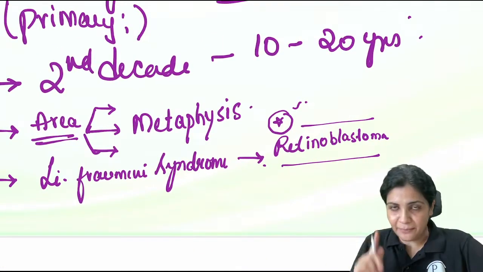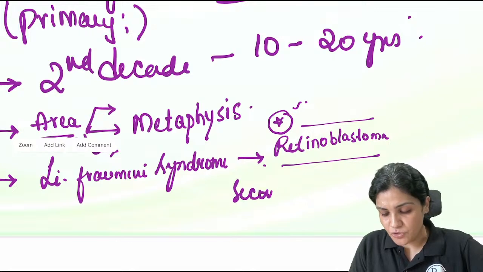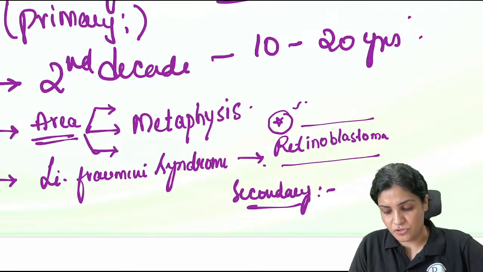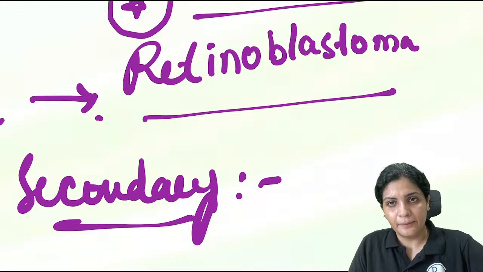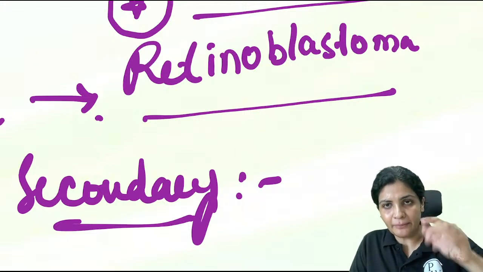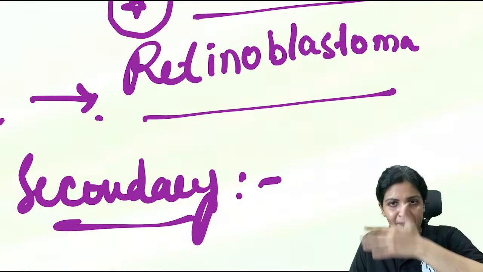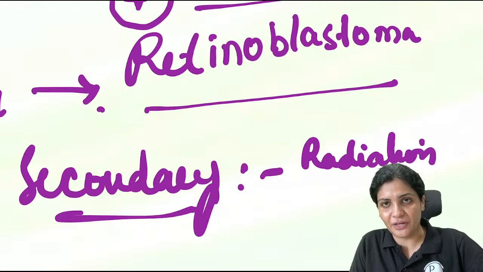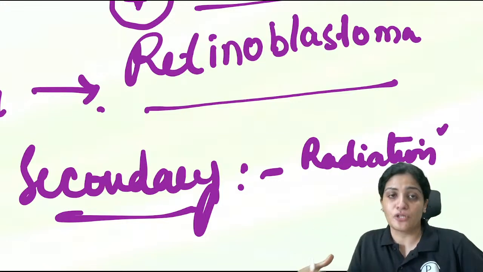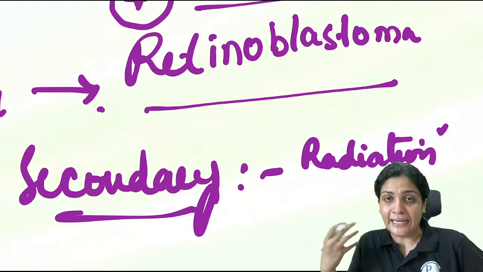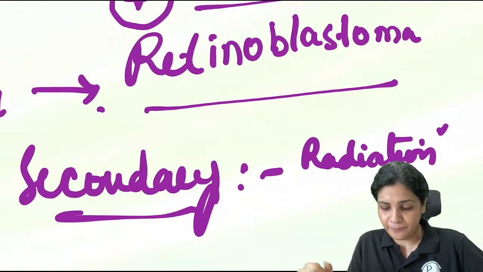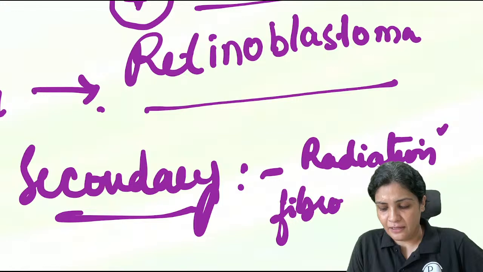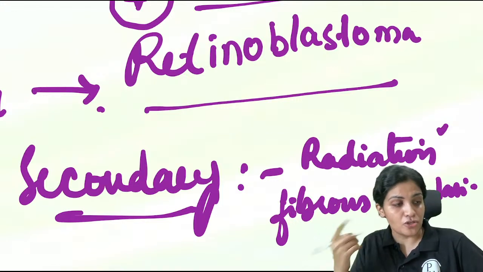And this is primary osteosarcoma. When we talk about secondary osteosarcoma, what could be the examples? Secondary osteosarcoma means already the person is having some problem and now it is developing as osteosarcoma. For example, it could be radiation induced. Whenever a person is subjected to radiation, there could be a development of osteosarcoma. So this is an example of secondary osteosarcoma. Understood? And for example, fibrous dysplasia. So these can also turn into osteosarcoma.